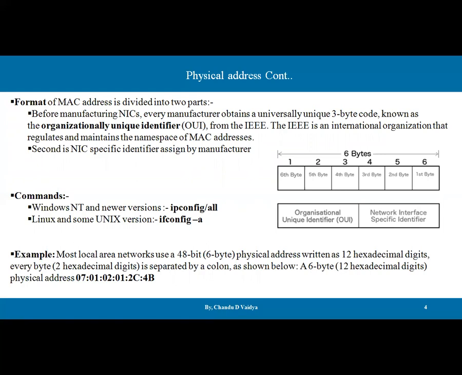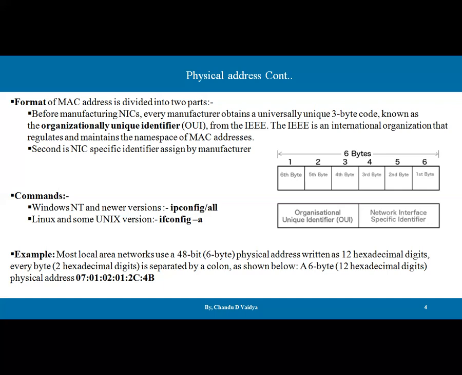The IEEE is an international organization that regulates and maintains the namespace for the MAC address. If someone asks who regulates the MAC address series, the obvious answer is the IEEE. And the second portion, the 3-byte portion, is the NIC specific identifier assigned by the manufacturer.